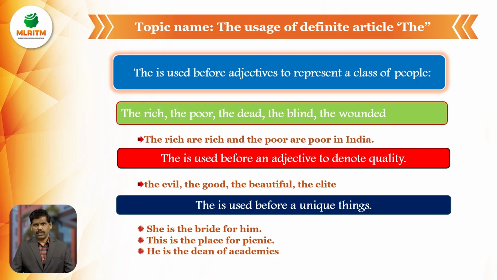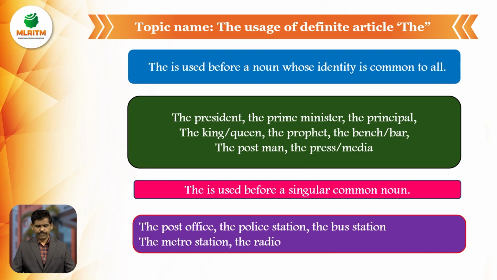Wherever we attend marriage ceremonies, there is one bride, one bridegroom. In the same way, she is the bride for him only. This is the place for picnic. He is the dean of academics. So we can use it like this before unique things, we use the article the.